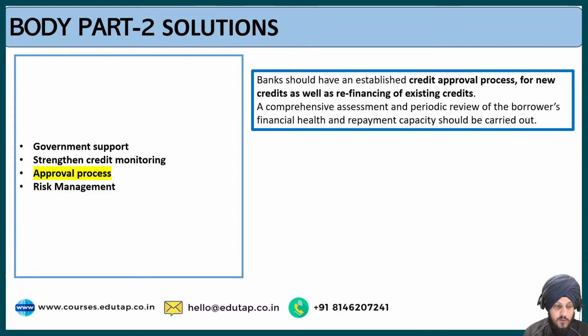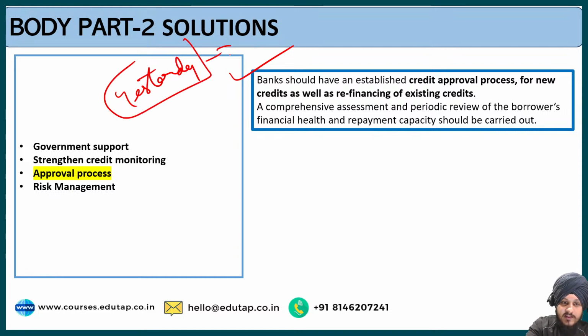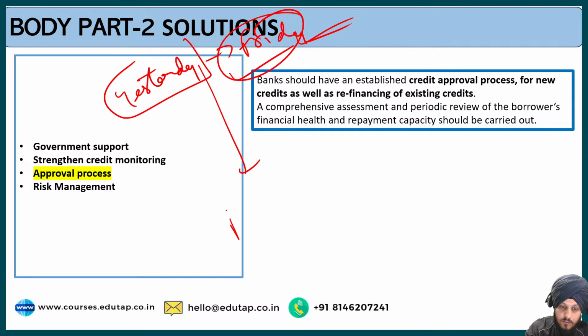The third is the approval process. So the bank should have an established credit approval process for new credits as well as refinancing of existing credits. A comprehensive assessment and periodic review of the borrower's financial health and repayment capacity should be carried out. If you have attended the last session that we conducted on Friday, in that session we talked about the public tech platform for frictionless credit.